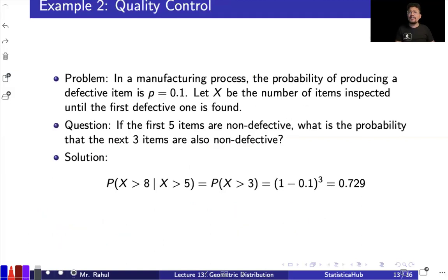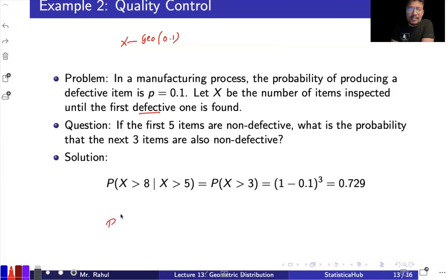Okay, another example. In this process, the probability of producing a defective item is 0.1. So we have X that follows geometric with probability 0.1. Let X be the number of items inspected until the first defective item is found. So X is counting the number of trials required to get the first success, with success being the first defective item. Now, if the first 5 items are non-defective, what is the probability that the next 3 items are also not defective?